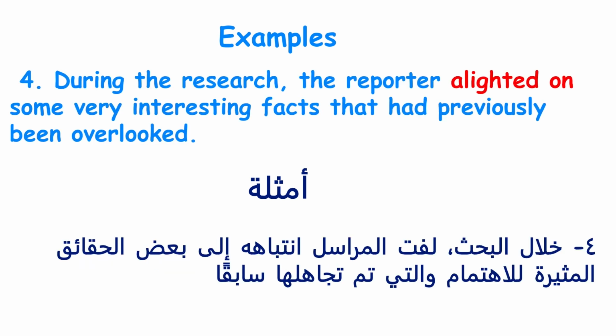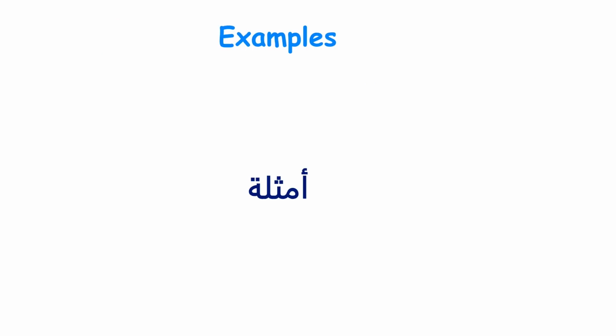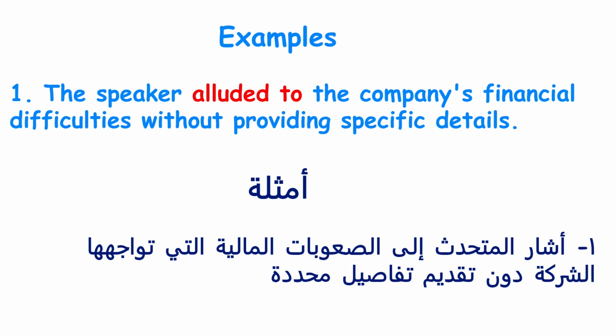4. During the research, the reporter alighted on some very interesting facts that had previously been overlooked. This shows the meaning of discovering information. Allude to. Meaning, to refer to something indirectly or in a veiled way, to hint at something. Examples. 1. The speaker alluded to the company's financial difficulties without providing specific details.